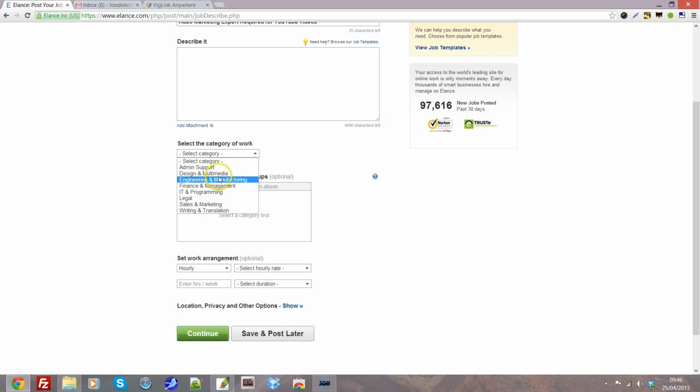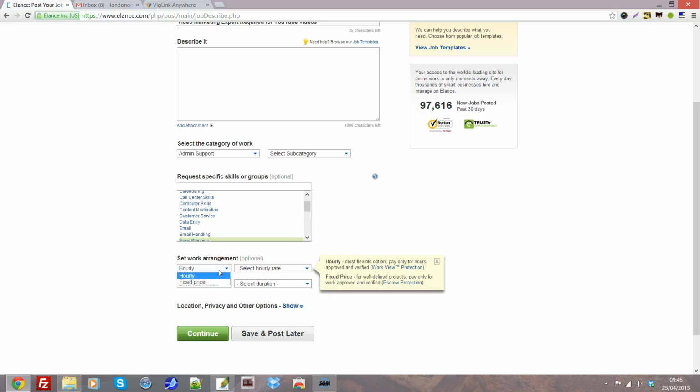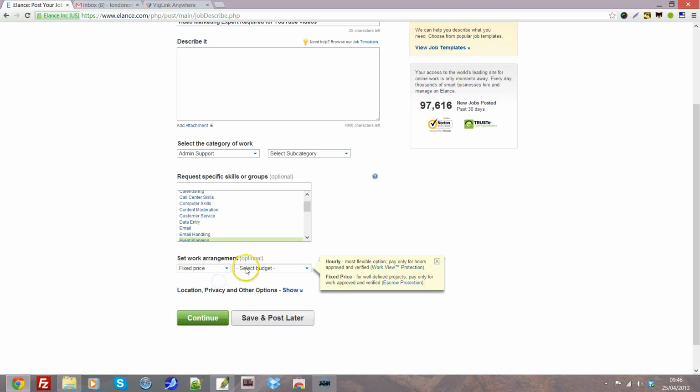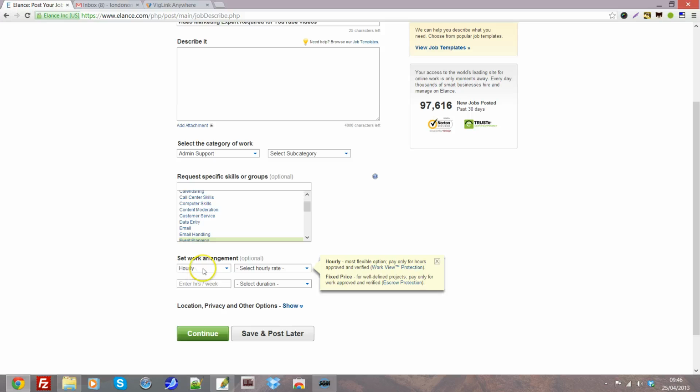So this one, we'll probably say admin support. Then you've got a whole load of skills that you can add there, which are optional. But the more that you add, the more chance it comes out in the search when freelancers search on Elance. You get a choice of doing an hourly or a fixed price job. You could select your budget less than $500, and all the bids will come in based on what you've put and what people are prepared to do the job for.